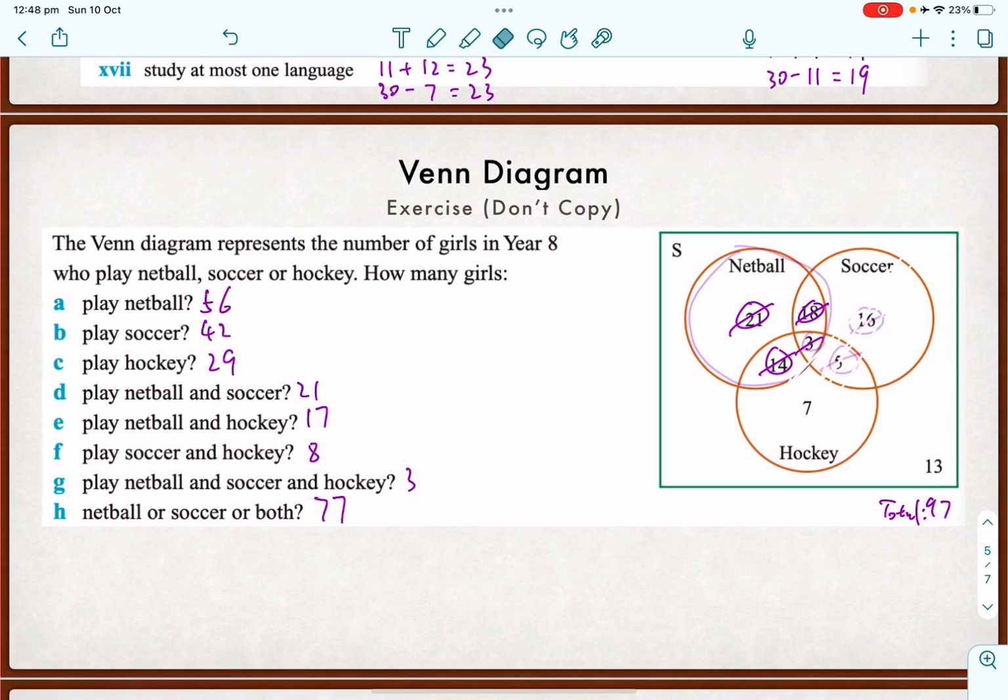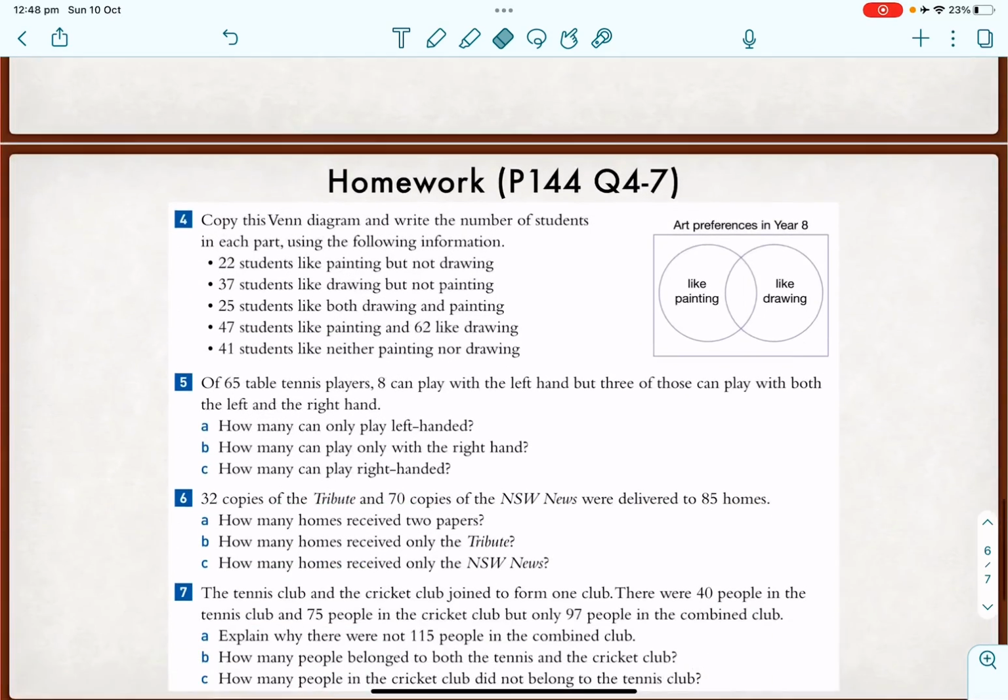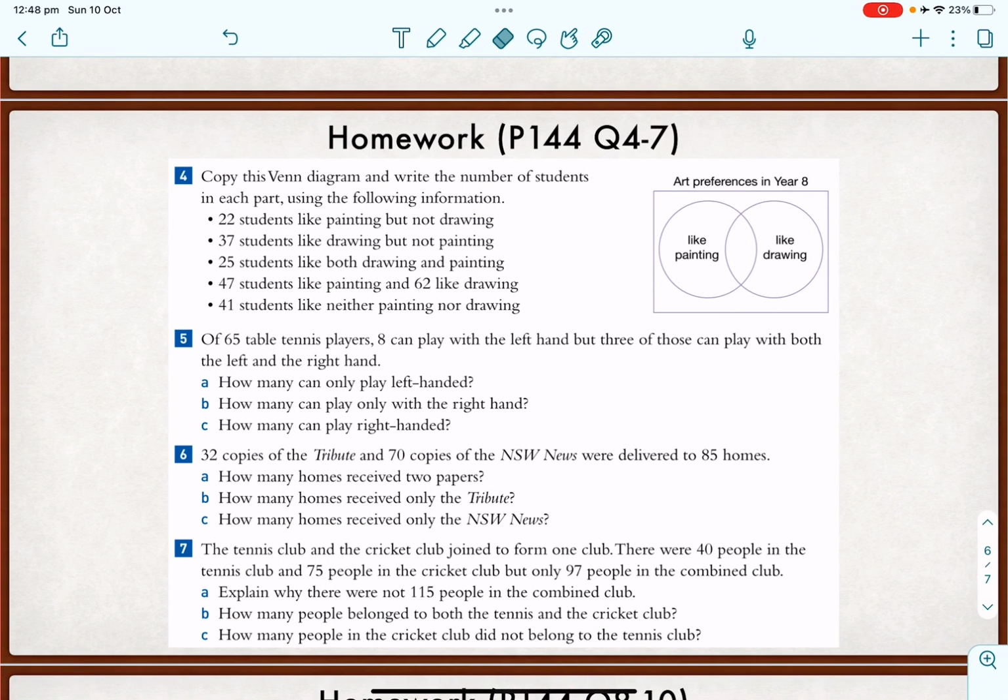We're not doing too much of those more than 2 circles, but we may see some of those as the harder questions. Okay. Well, that's it for today's lesson. Obviously, there were a few questions for you guys to do, but mostly you just need to find the numbers. I recommend just drawing a rough Venn diagram for all the questions here. It probably doesn't take that long. Once you've done the diagram, all the answers are really easy.